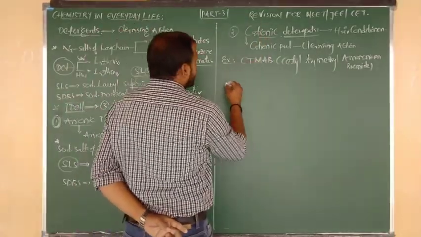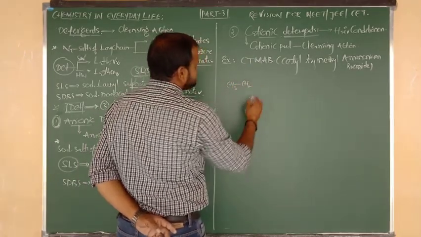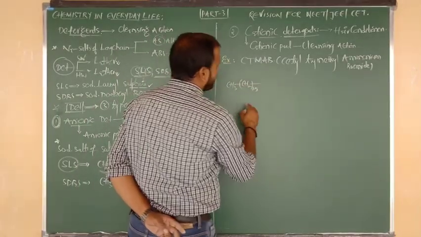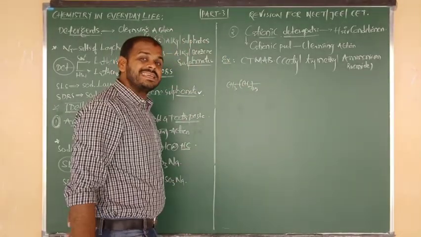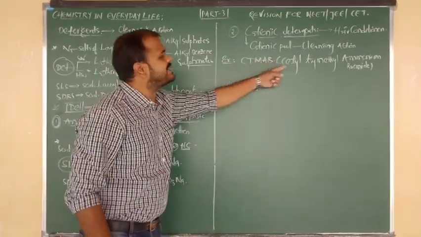What is the formula here? I am going to write the formula. CH3 bonded to CH2, CH2 taken 15 times, 15 carbons plus 1, total 16 carbons. The 16 carbon alkyl form is called cetyl.